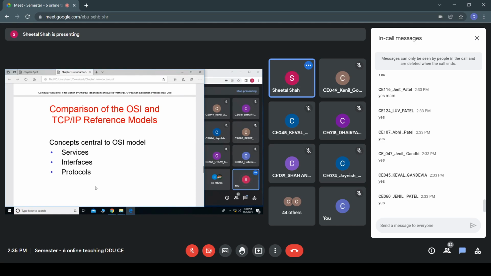In the case of the OSI model, first the model was built and then they had to define the protocols for each of the layers. Whereas in the case of the TCP/IP reference model, first the protocols were built. For example, at the transport layer, they had the TCP or UDP protocol.